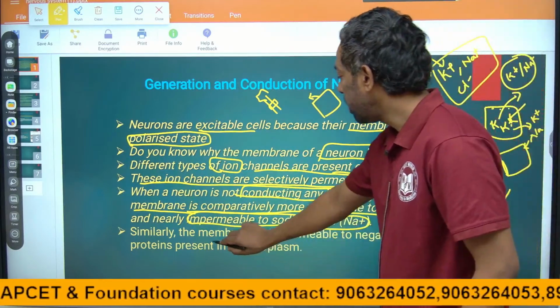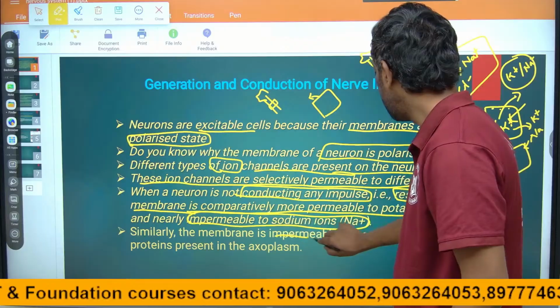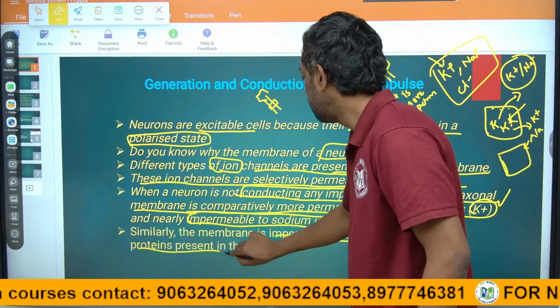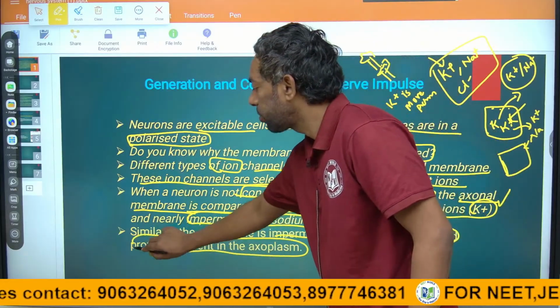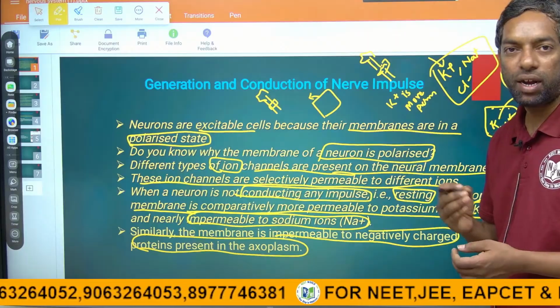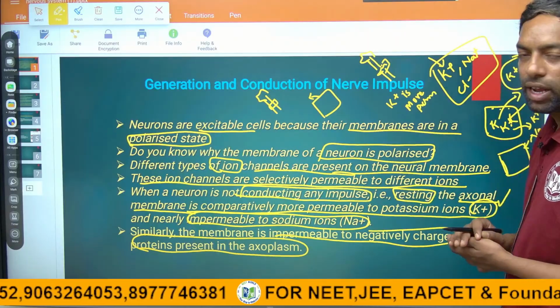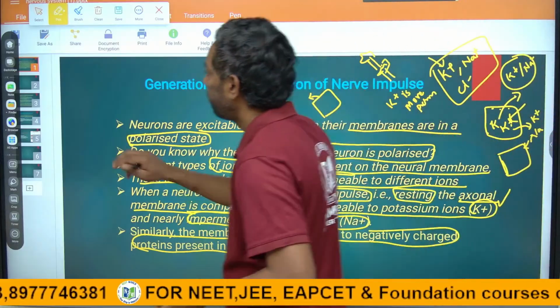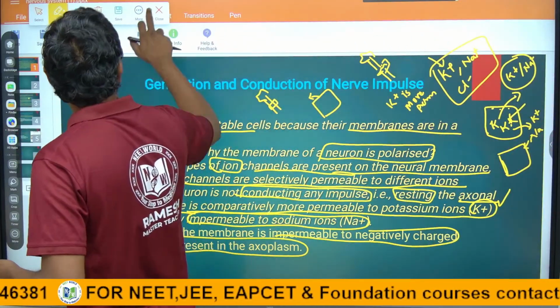Similarly, the membrane is impermeable to negatively charged proteins present in the axoplasm. Charged particles like proteins, they do not allow out. Okay? That is why the negative charge builds up within the cell. Yeah, next slide.